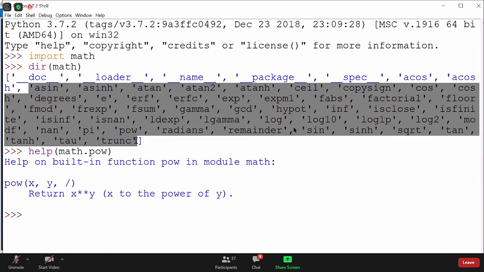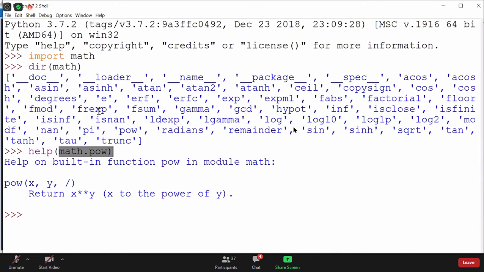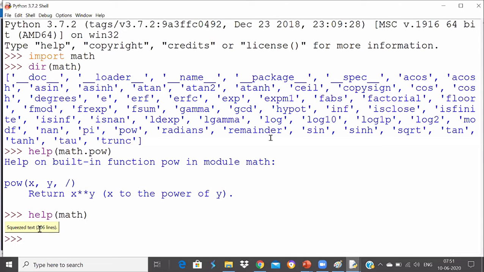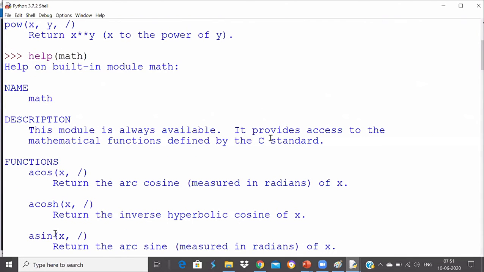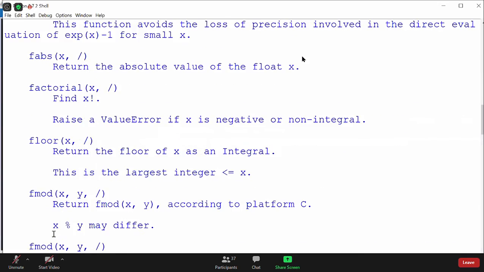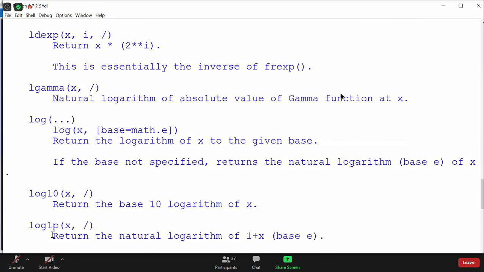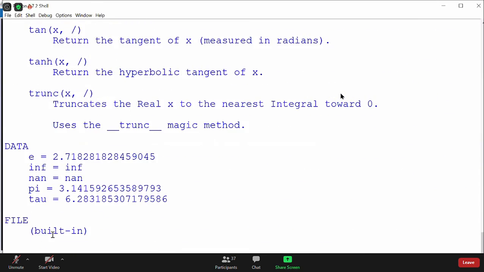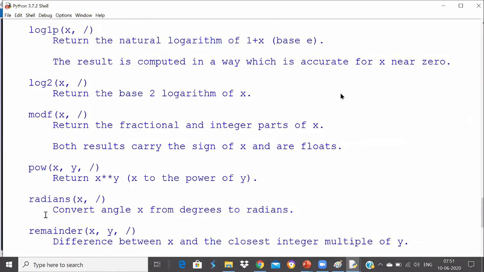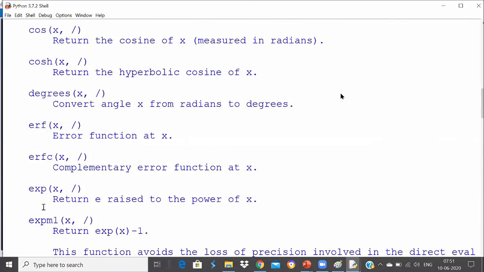Help only shows the usage of a function. Very good. Help only shows the usage of a function. You cannot do help on math. Let's try help on math and see what happens. It prints me the whole class, which I don't actually want in detail. It got printed, so it printed the detail of that particular module.